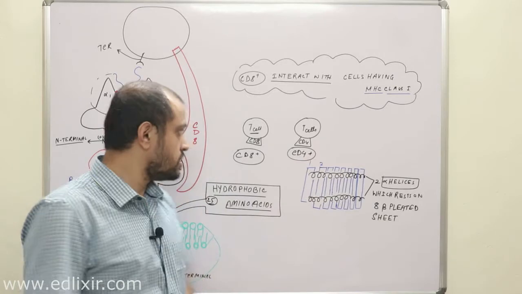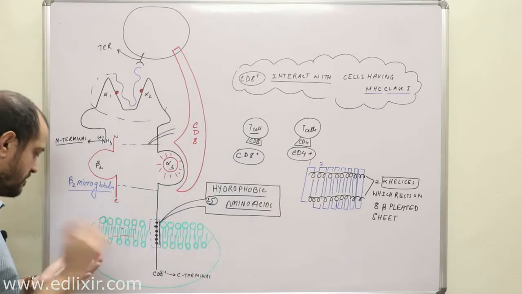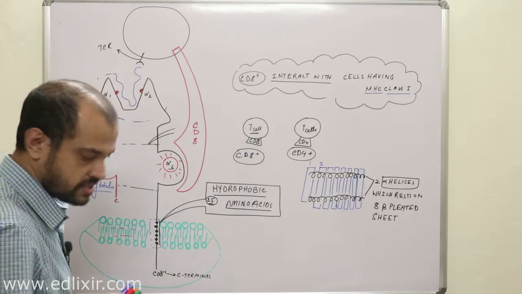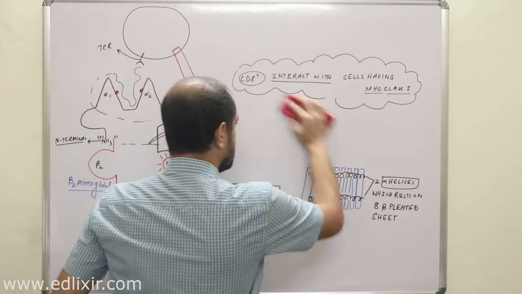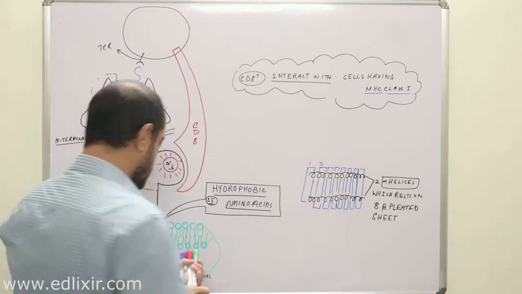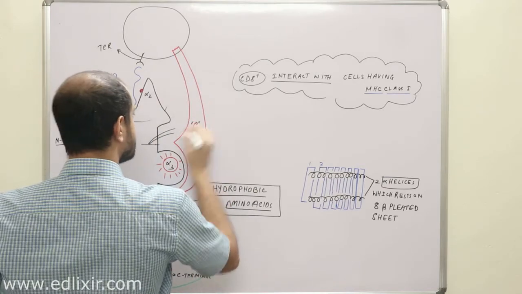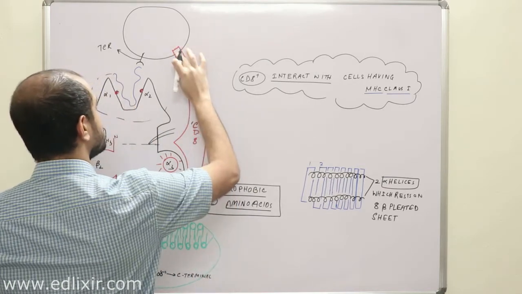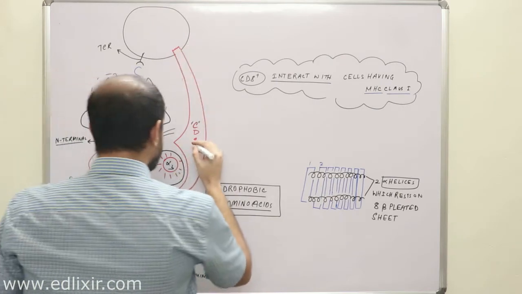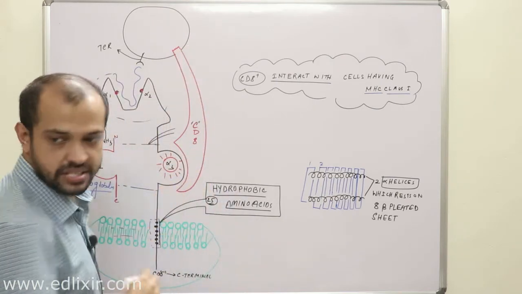Now, a very important point you need to understand here is this. Suppose this is a CD8 positive T cell. That means it contains CD8 protein on its surface. Now, CD8 molecule interacts with what? The MHC molecule.